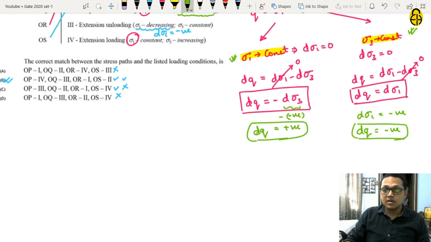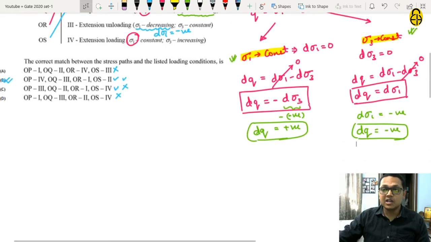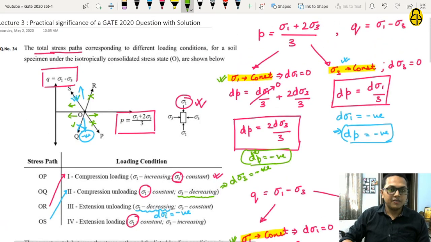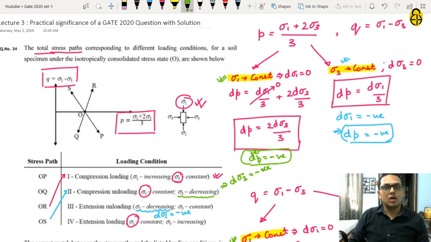So we have got that both dp and dq are negative and both p and q will be in the decreasing direction. Let us see in the graph which stress path corresponds to this condition. Let us check all the stress paths.